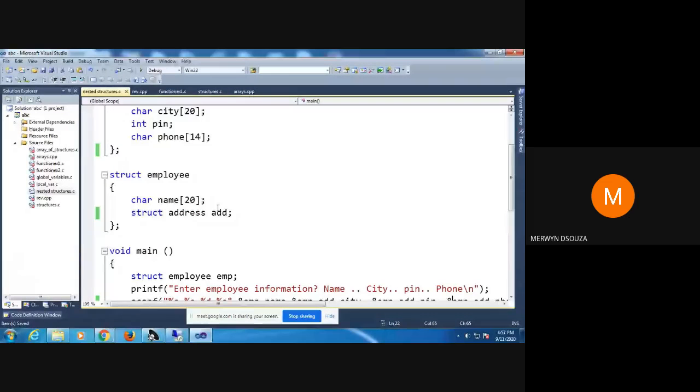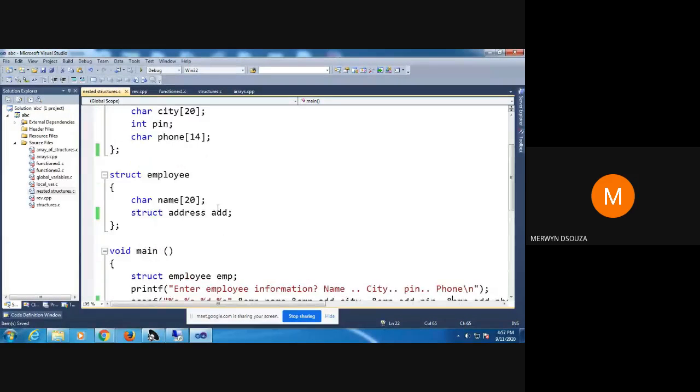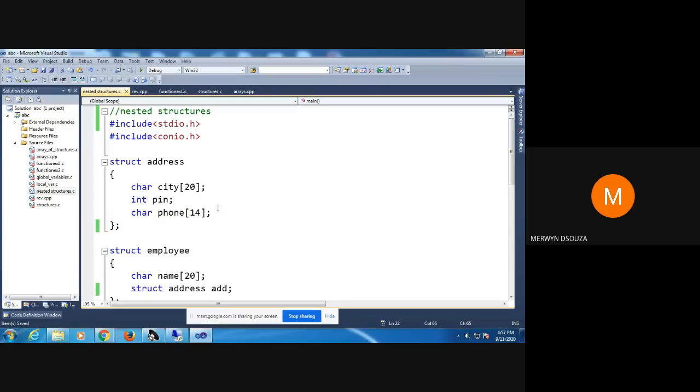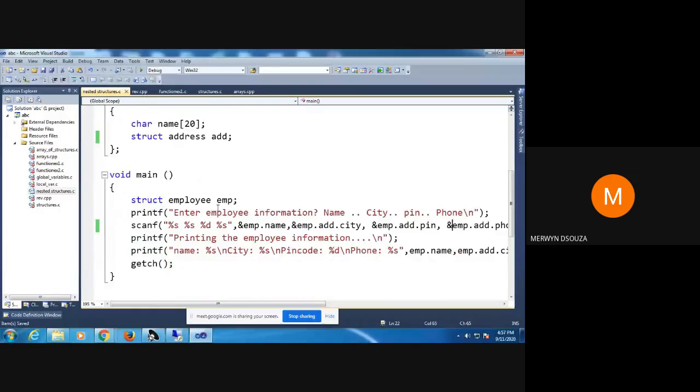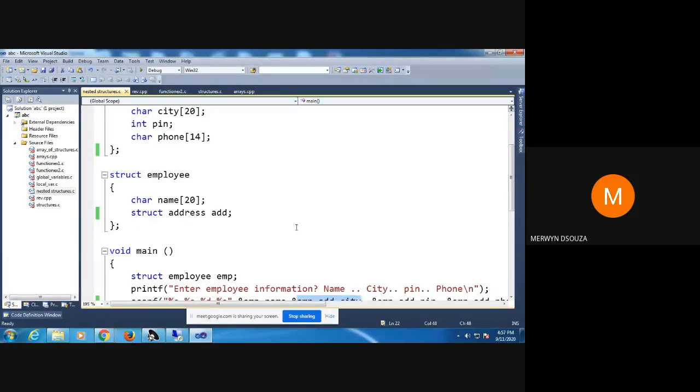Nested structures I did a little too fast, but the main thing you should know is that you can always declare one structure variable as a member of another structure. In that case, something like this is the format to access the members. So we'll conclude the lecture. Any questions?